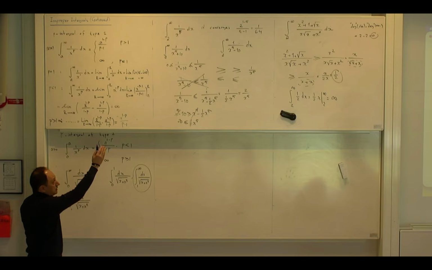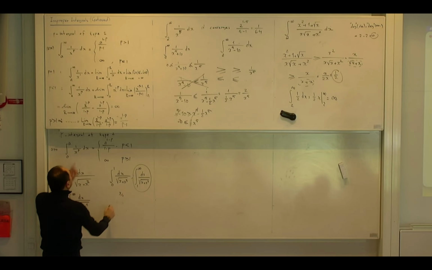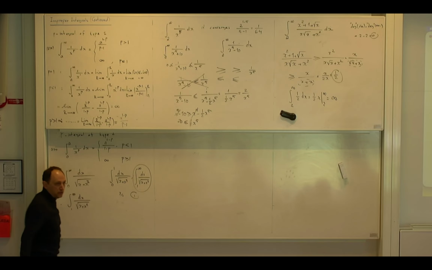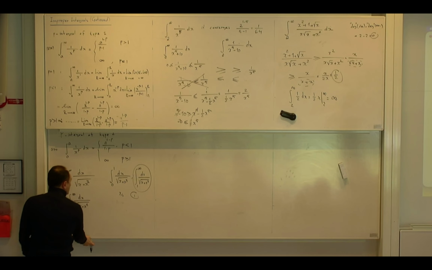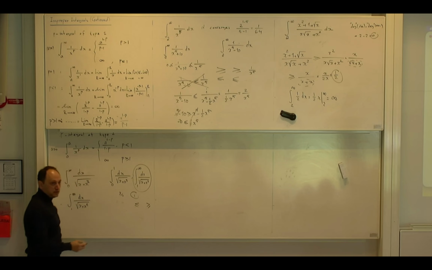So the denominator minus the numerator remains 3 halves, and 3 halves is greater than 1. So I believe that this should be convergent. So it actually helps me to find my strategy. My strategy will be to do less than or greater than. Which one is suitable for this case? Because I realize that I want to go for convergence, so which one is useful? The first one. I want to make it small. So let us do that.